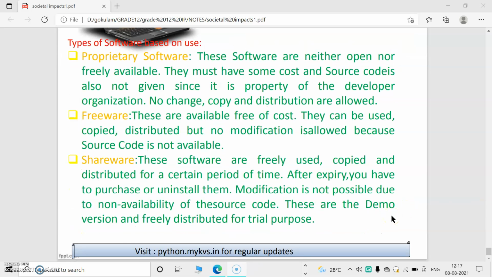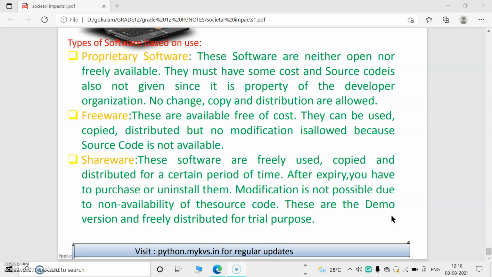Next is proprietary software. That means the software is personal to someone. These software are neither open nor freely available. They have some cost. If you pay the cost, we can give the software. Source code is not given since it is the proprietary of the developer organization.